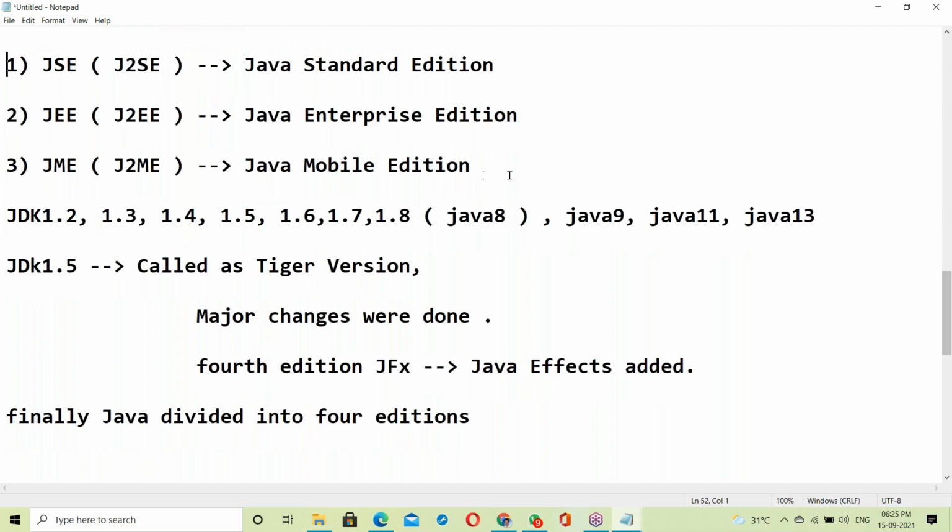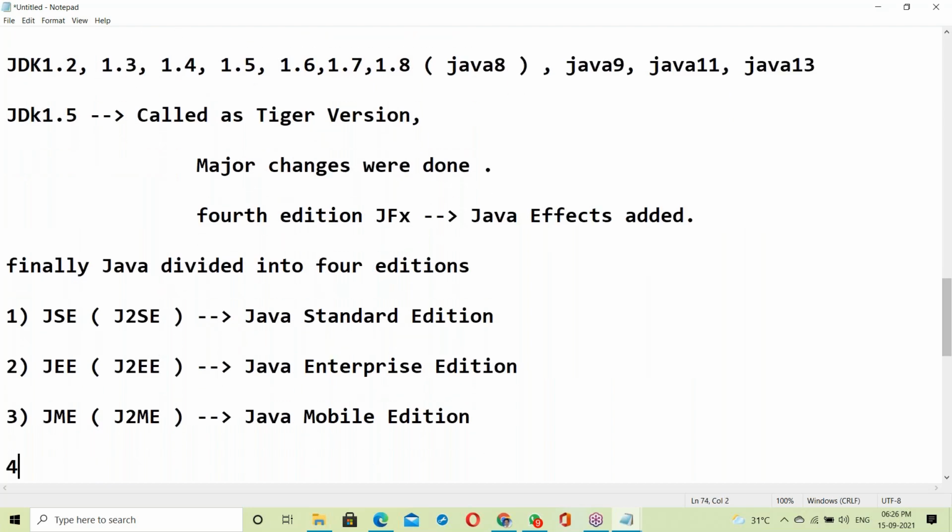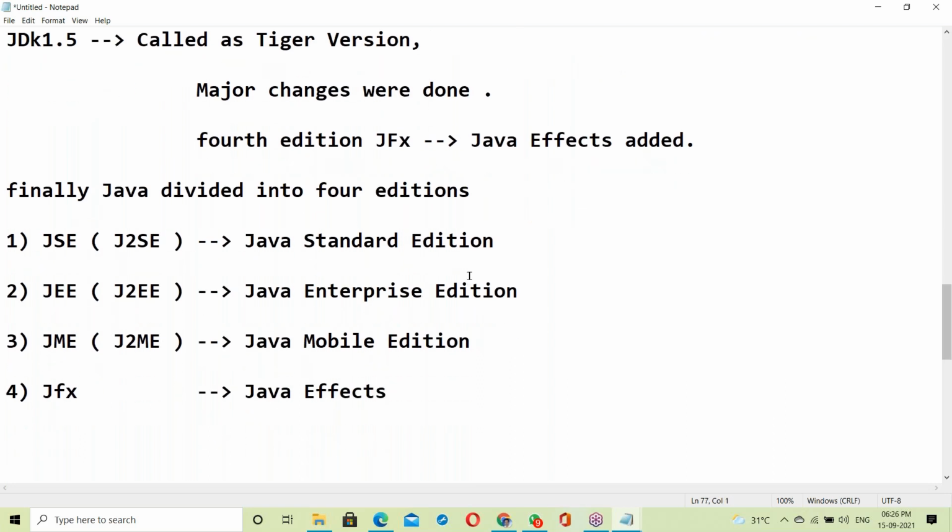The first three are the first three editions. The fourth one is JavaFX. Sorry, one second.